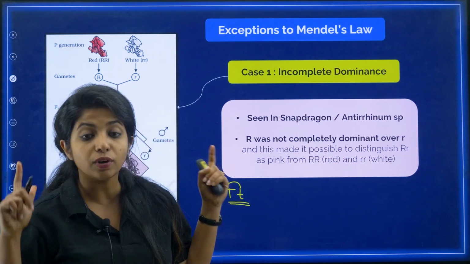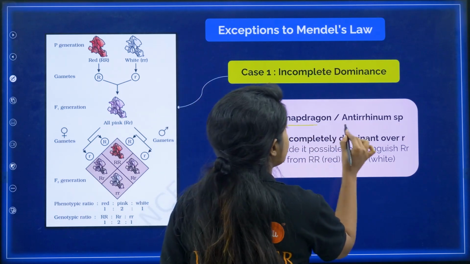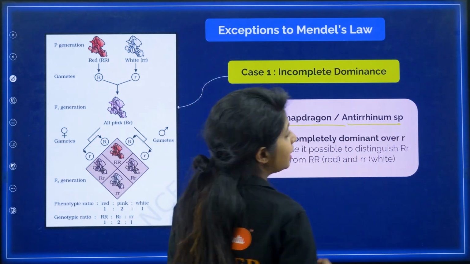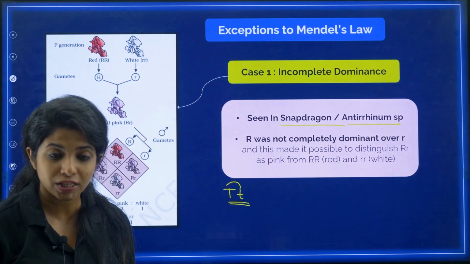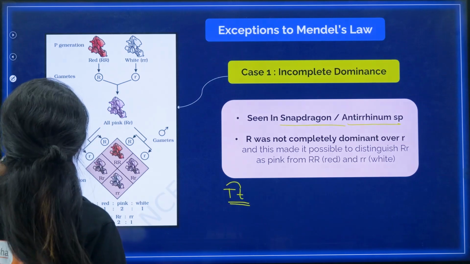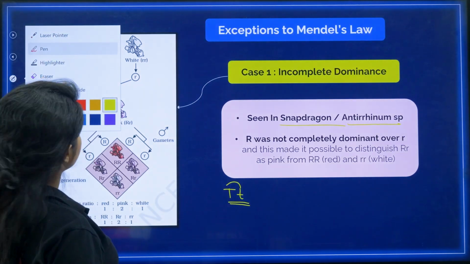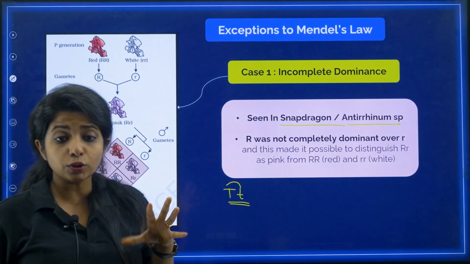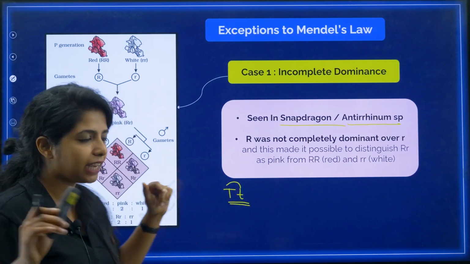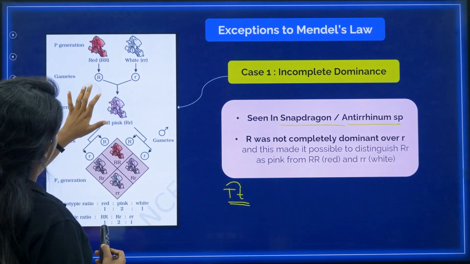And where was it seen? You have to remember the name of the plant. In the snapdragon plant, or basically the Antirrhinum species. Antirrhinum majus is the name, my dear children. In this, incomplete dominance was seen, and it was really interesting. I'll tell you why. So look at this scenario really well.